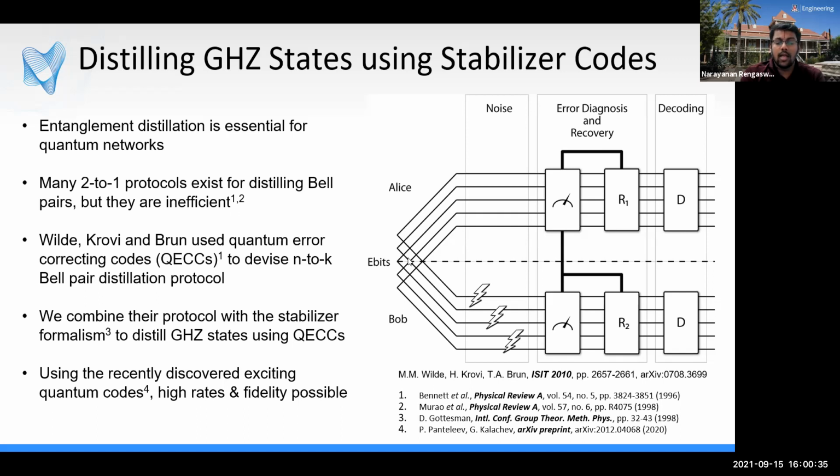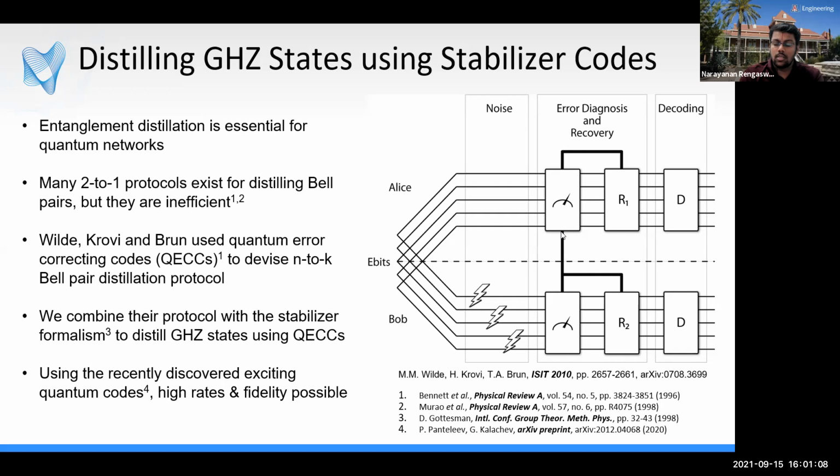The connection between entanglement distillation and quantum error correction was introduced by Bennett et al. in 1996, where they showed that one can convert any quantum error correcting code to an entanglement distillation protocol that uses local operations and one-way classical communication. Later, Wilde, Krovi, and Brun considered this slight variation of that protocol to distill Bell pairs. Here, Alice starts with n copies of the Bell pair, sends 1 qubit of each copy to Bob over a noisy channel. And so effectively, this creates n noisy copies of the Bell pair shared between Alice and Bob.